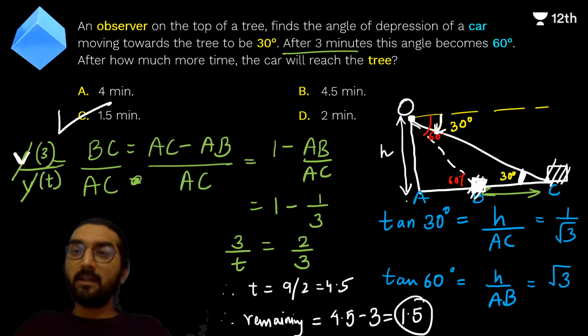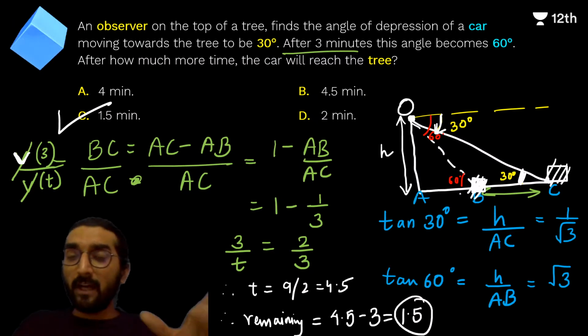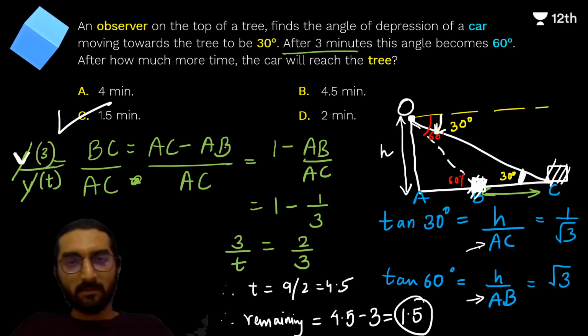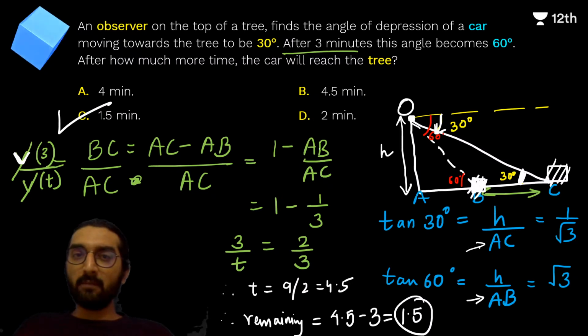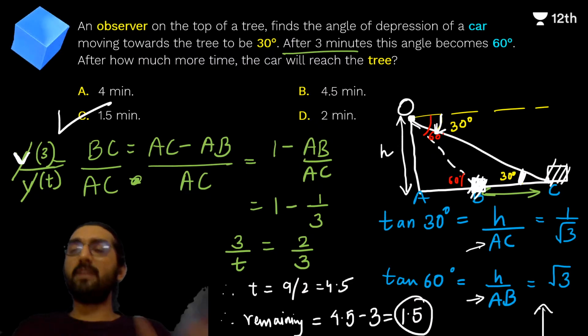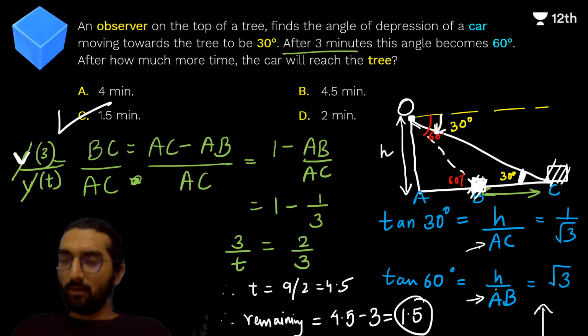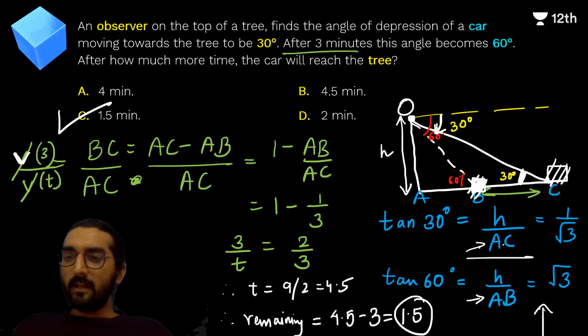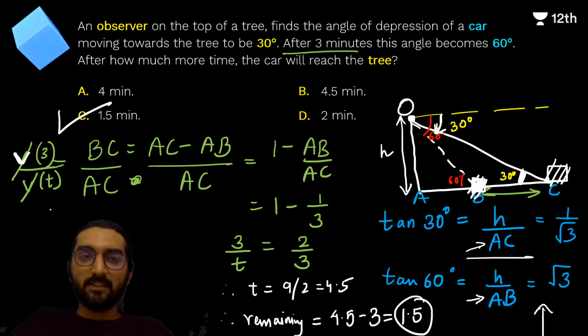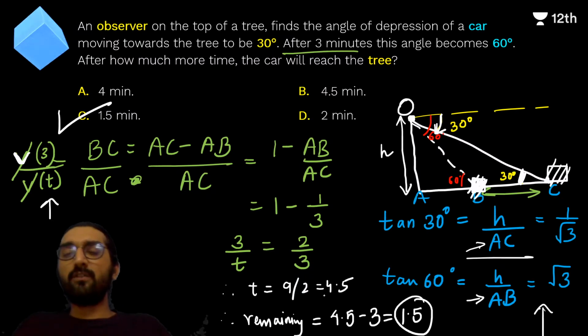BC is nothing but AC minus AB. And why are we doing it? Because we have information about AC and AB, so we write BC as AC minus AB. We simplify this, we get 1 minus AB upon AC. Now from these two pieces of information we will get the value of AB upon AC. Divide these two, you will see H and H get cancelled. 1 upon AC upon 1 upon AB gives you AB upon AC, which is exactly what is here. 1 upon root 3 into root 3 will give you 1 upon 3, which we put here. 2 upon 3 is 3 upon t, which we found here, and solving this we get our time as 4.5 minutes.